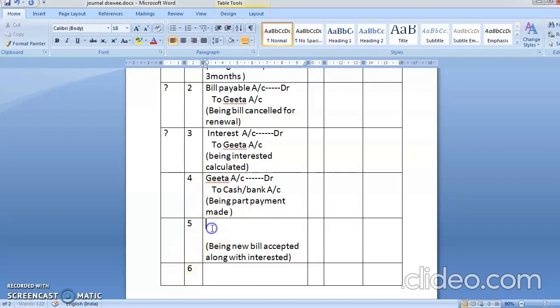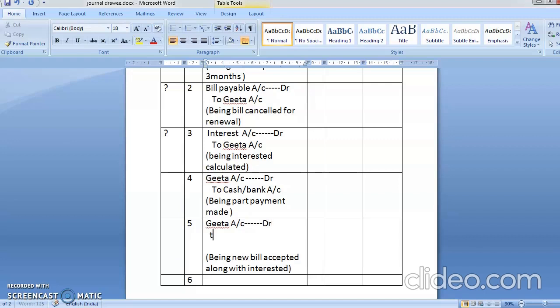And last but not the least, the entry will be for the new bill, Geeta account debit to bills payable account.